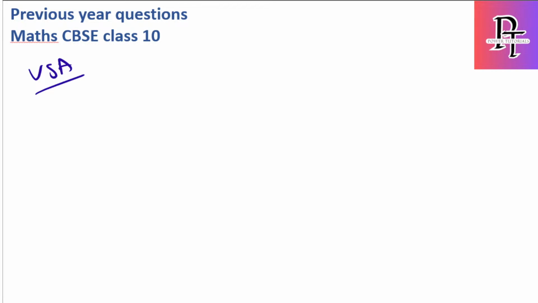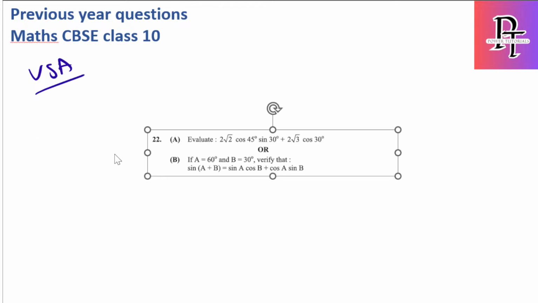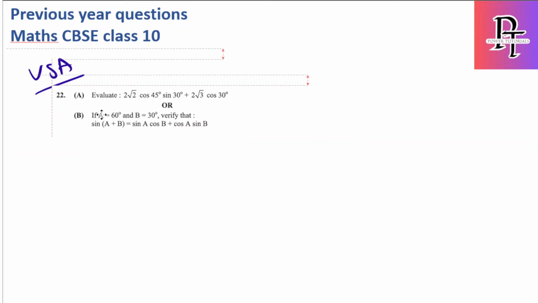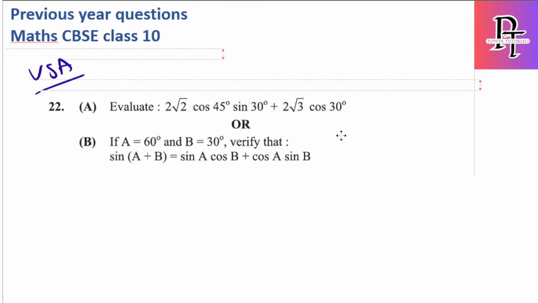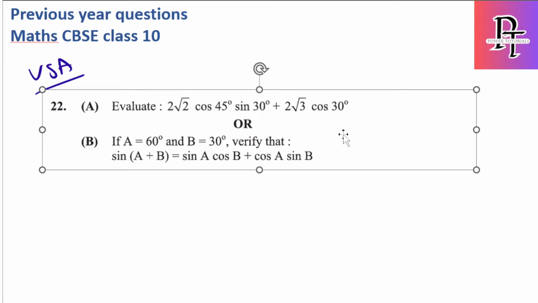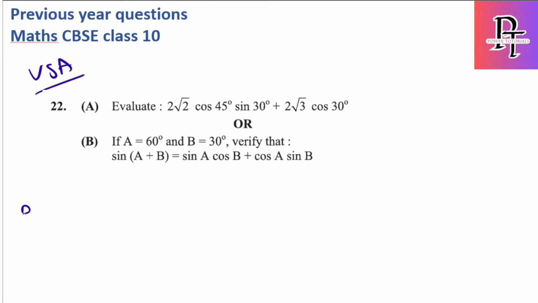If they mention OR, just write whichever you feel confident, but don't solve both, even if you have time in your exam paper, because there can be cases where the invigilator might not be interested to solve both the questions. They will feel that it is a burden to them. So just solve whichever you feel confident, don't solve both the answers. So you can see here A or B is mentioned.